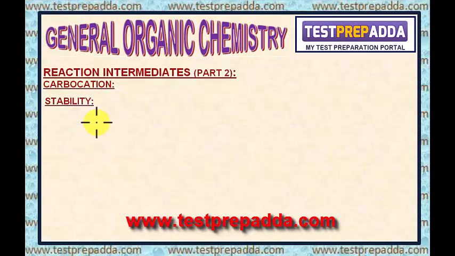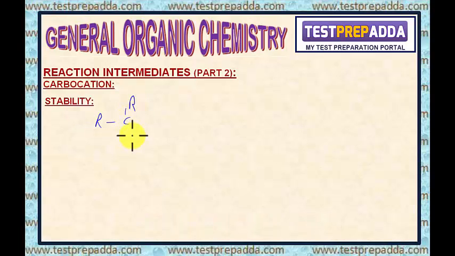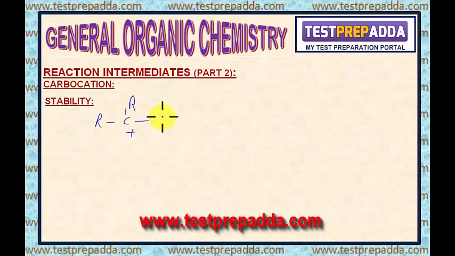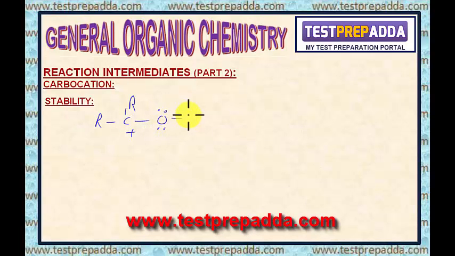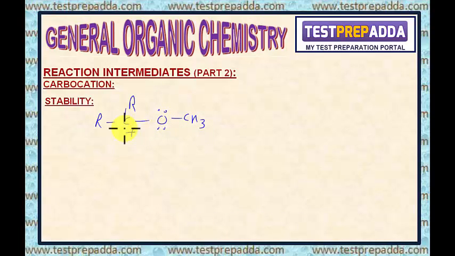First of all, I'll take this example: R C R plus, O CH3. Now here you can see this positively charged carbon is attached to a heteroatom having unshared pair of electrons. These heteroatoms can be oxygen, nitrogen, halogen, etc. My point is clear.